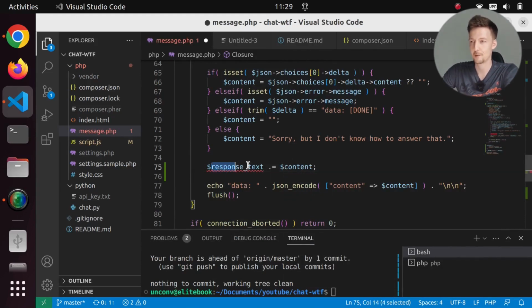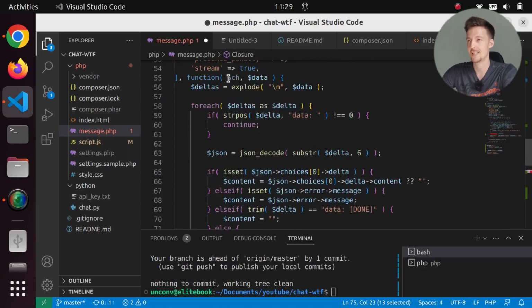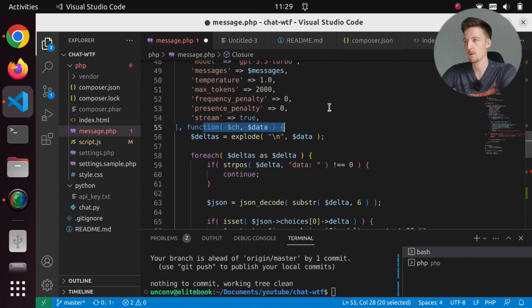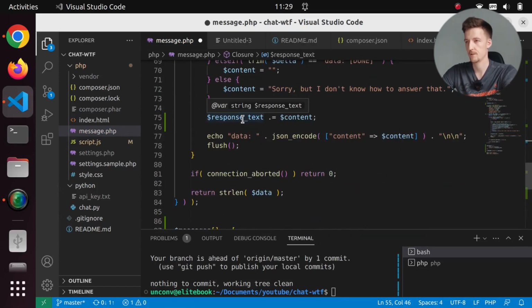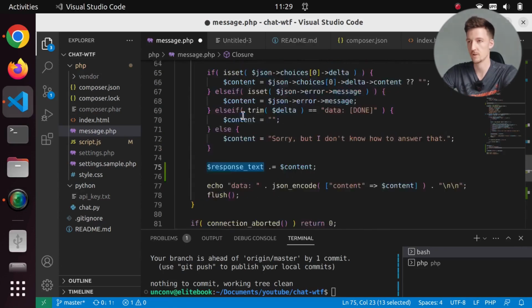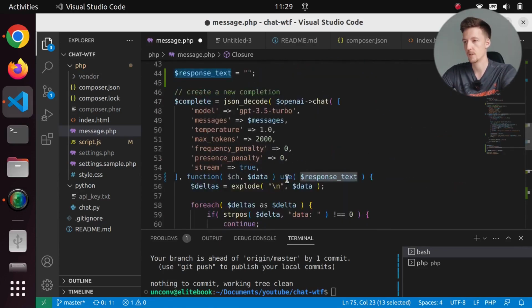And I'm not actually going to have this because this is inside of a function. So what I will do is I will use the response text here. So that should work. So I should be able to write to the response text variable when I use the use keyword here with this function.